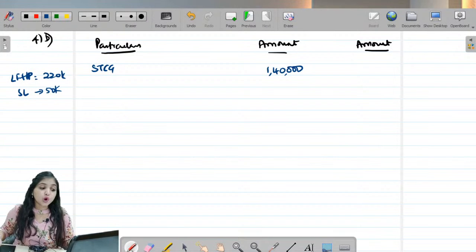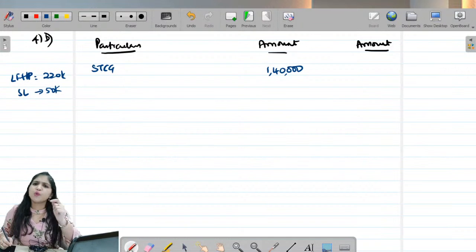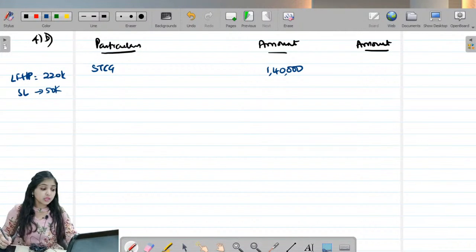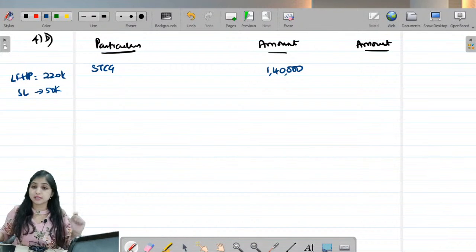Then we have brought forward LTCL. You tell me first of all, long-term capital loss can be carried forward for how many years, guys? Come on, I'm actually going to wait for your answer. Tell me. Long-term capital loss can be carried forward for how many years? It can be carried forward for 8 years, isn't it? Now this loss that they have given to us in the question was incurred when?